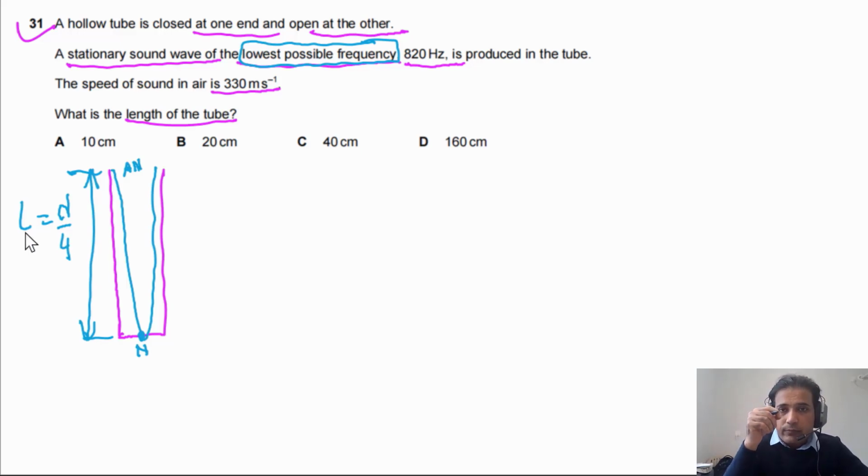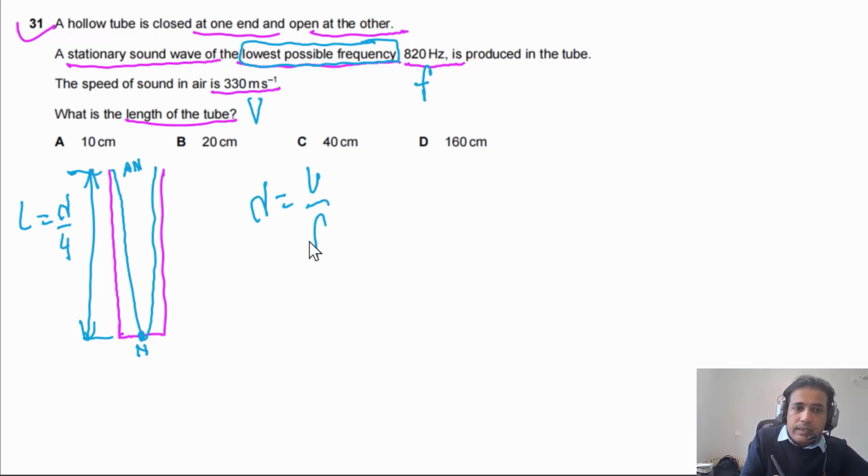So now if we have the value of lambda, we can find out the length of the tube. So how can we find lambda? We have V given to us, and we also have F. So lambda simply will be equal to V divided by F. So we have 330 meters per second, which is given to us, and the frequency we also have.